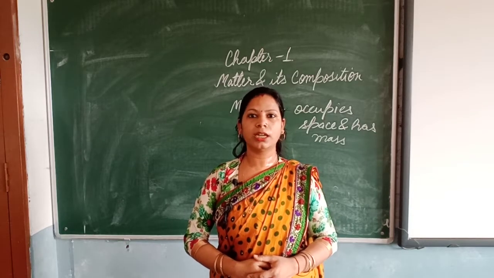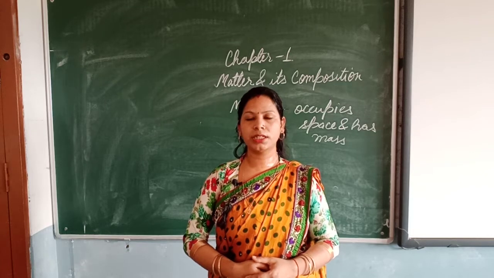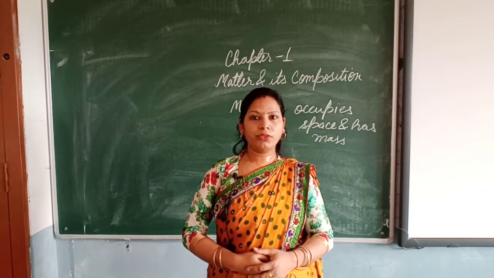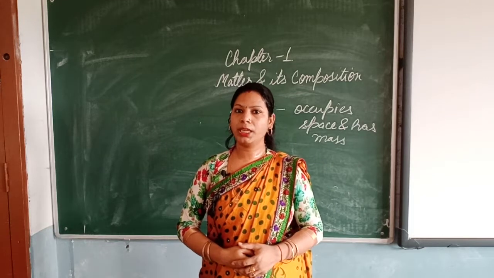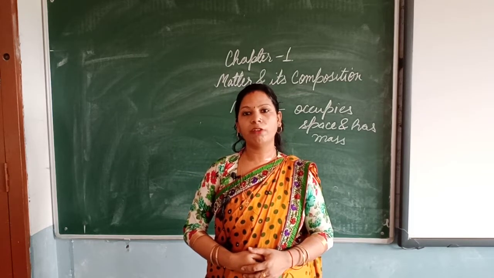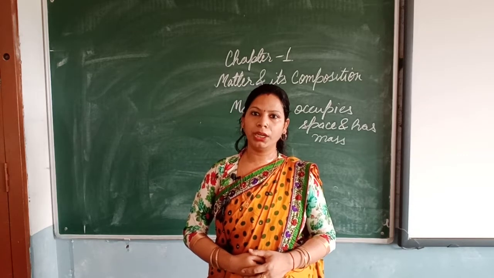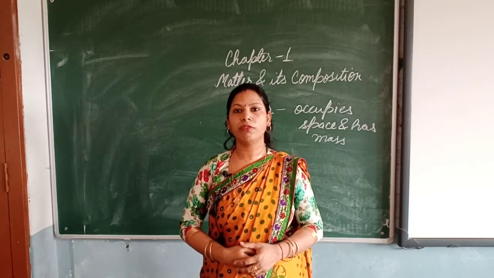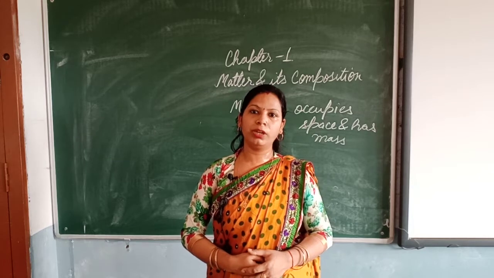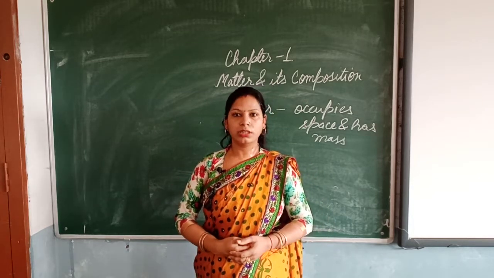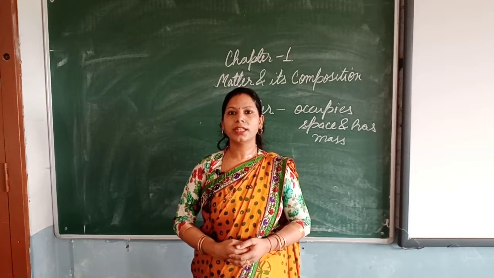You will find that the value is less. It means the mass of the empty can is less. After that, you fill the same can with water, and if you note the reading from the pointer, it will be higher. It means the pointer will move downward. This proves that matter has mass.